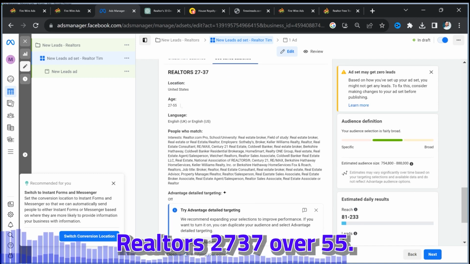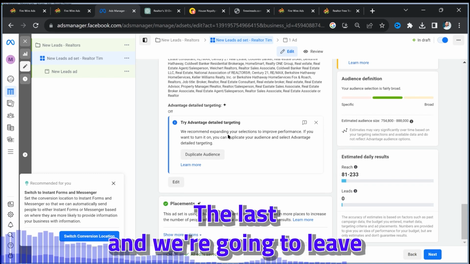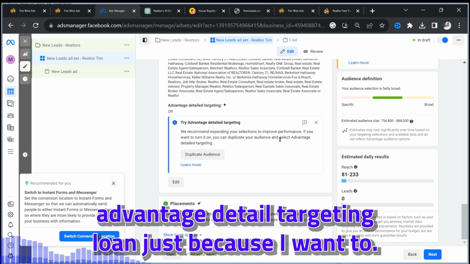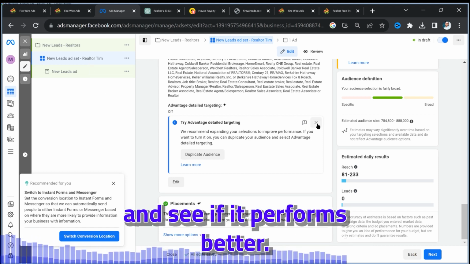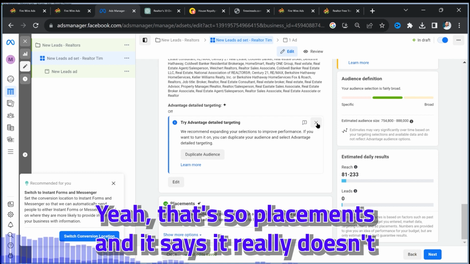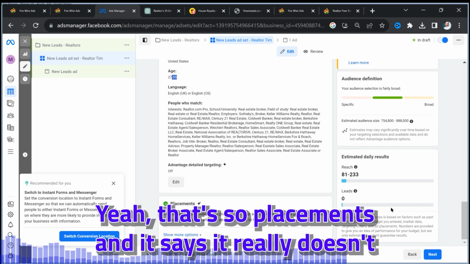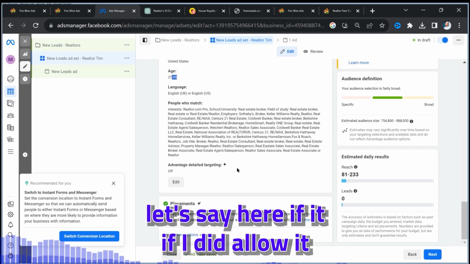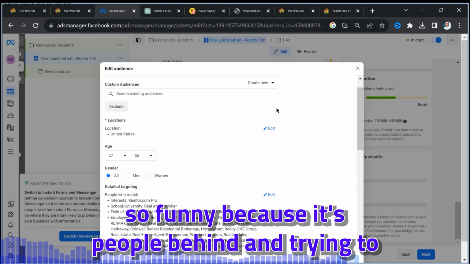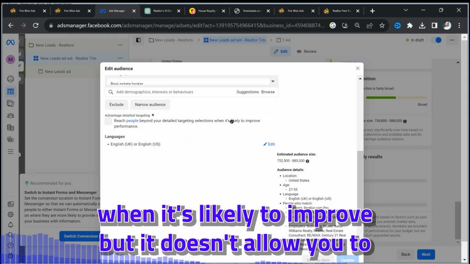We're gonna use a saved audience, realtors. We changed it at the last, and we're gonna leave Advantage detailed targeting alone, just because we can always create a new ad set and toggle that on to see if it performs better. Now placements, and it says it really doesn't know how it's going to function. It talks about when it's likely to improve, but it doesn't allow you to click it.